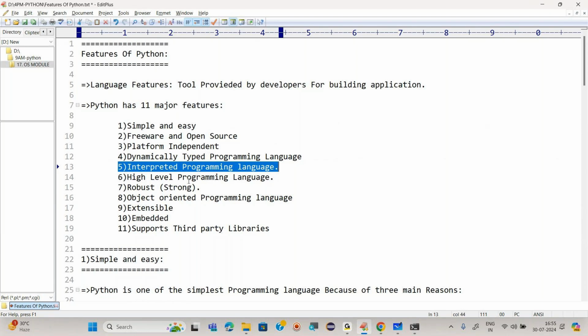If you go through this particular topic, interpreted programming language, it may look so easy for you, right? But internally it is difficult. It is not difficult, not at all, but it is important. You may feel like, okay, if I don't know this, that would be fine. No, you have to have knowledge of the internal process of Python, how it works. That's why I'm telling you this is the most asked question in Python interviews.